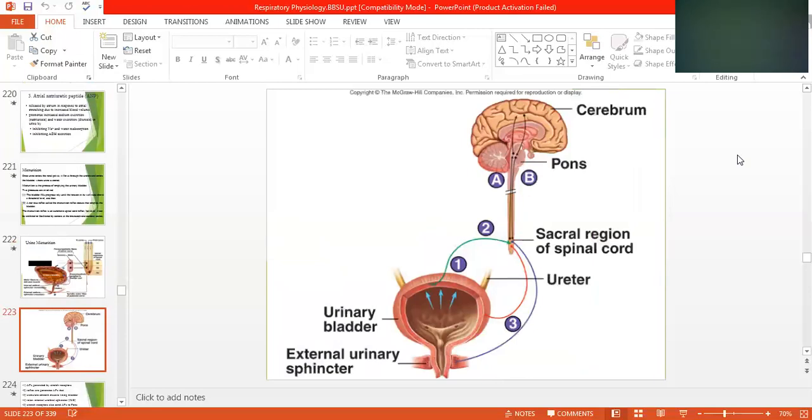Now, if you see from the top to the bottom, this is all controlled by the cerebellum, the cerebral cortex, and then it will come to the pons, which is a part of the brainstem, and then the sacral region of the spinal cord, at the back, at the lower side. Sacral region means there is a sacral bone, and on the bone there is a bunch of plexus of the nerve, which is known as sacral plexus. From there, the nerve supply will go to the ureter, urinary bladder, and external urethral sphincter.